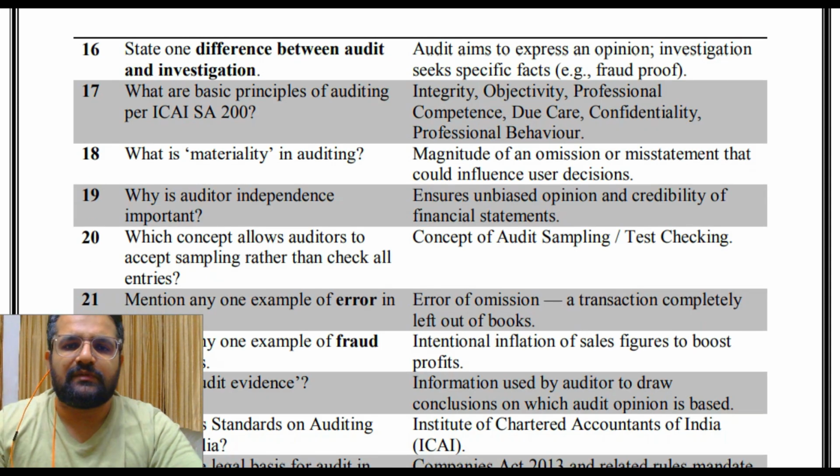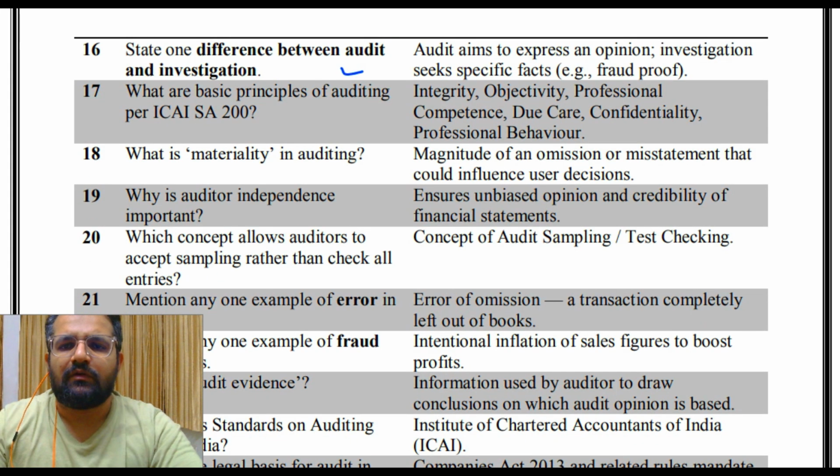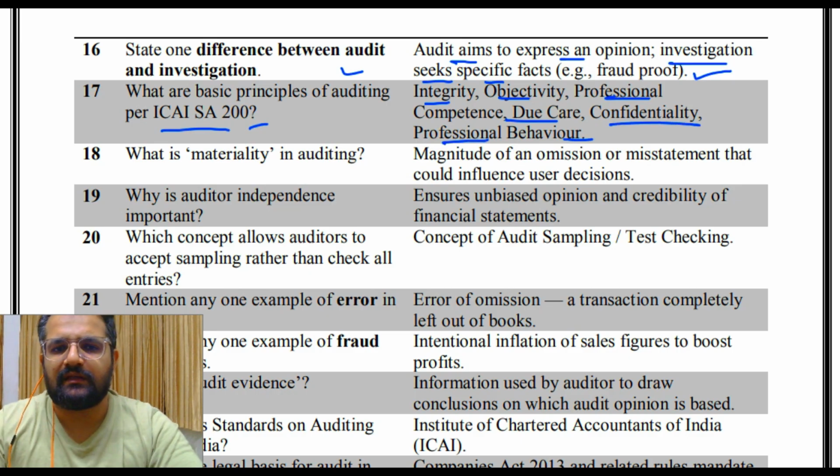State one difference between audit and investigation. Audit aims to express an opinion. Investigation seeks specific facts, for example, fraud proof. What are the basic principles of auditing as per ICAI SA 200? Integrity, objectivity, professional competence, due care, confidentiality, professional behavior. What is materiality in auditing? Magnitude of an omission or misstatement that could influence user decision.